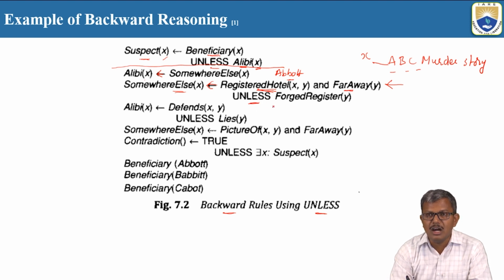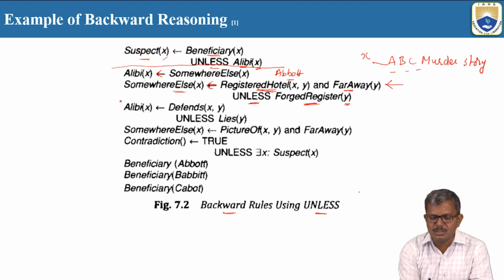X can be somewhere else, and based on his evidence we say X is a beneficiary, unless the registered hotel is not the perfect evidence. For example, if the hotel register is forged, then he again becomes the suspect. So we are going to consider two things: what happens if this is happening, and what happens if it is not.